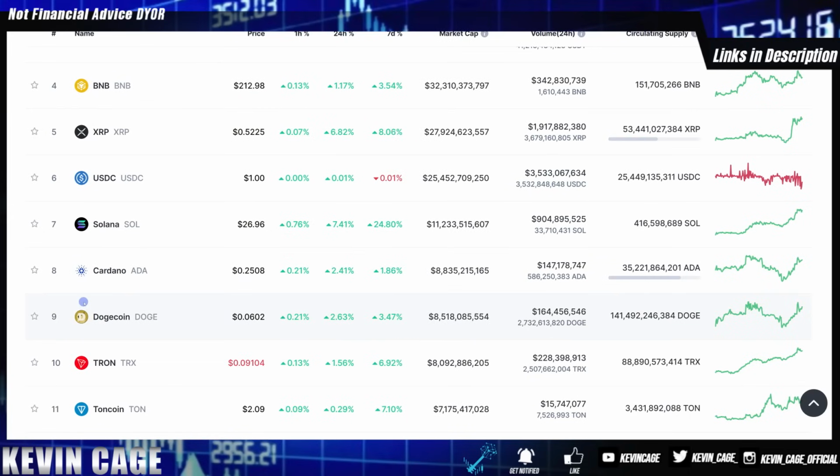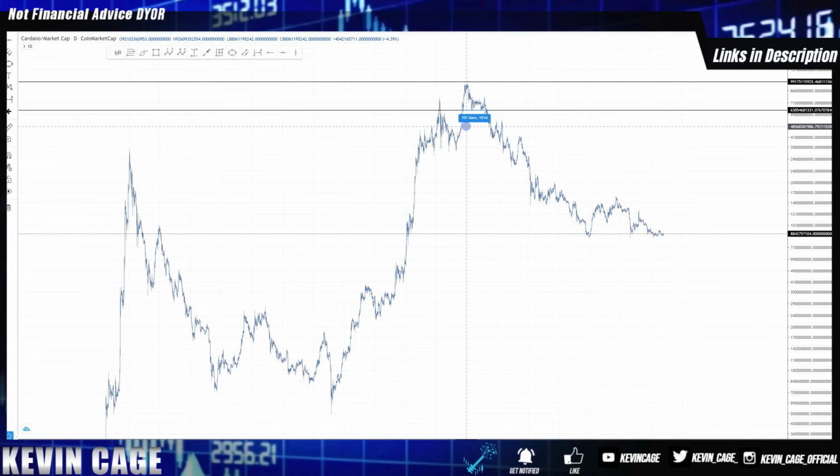It doesn't really happen for highly liquid assets and very well-established projects worth billions of dollars in the top 10. In looking at Cardano's market capitalization on the price chart, we can see it was holding above $60 billion in market capitalization for over 100 days, or just over 3 months. So it wasn't just some quick thing. Remember that market cap is a social construct, it is a social agreement. So as long as buyers and sellers, or the market's perspective, values Cardano at $2 or $3, it'll stay there. But as soon as the consensus of the majority change their perspective, so do prices and so does market cap.